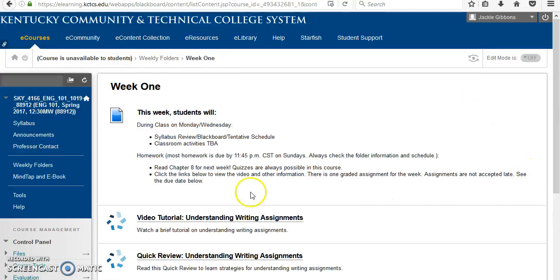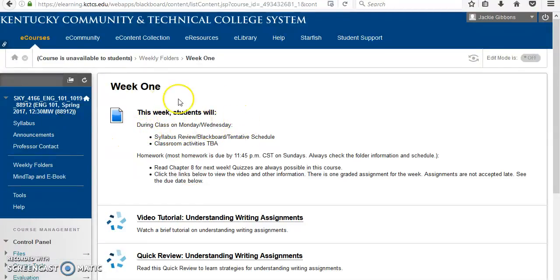All of my courses are set up very consistently. This is what'll happen unless we have something happen where I have to miss class. This will also be where you look if I have to miss class, unless it's a snow day. So if for some reason I made a training or I have to cancel for whatever reason, this is where you'll go to, your weekly folder, to see what's going on that week, if there's anything that you need to complete before class. So here it says during class on Monday and Wednesday.